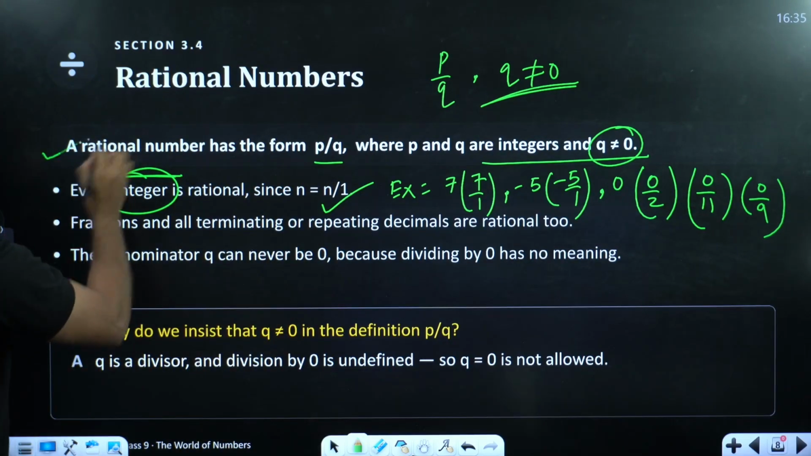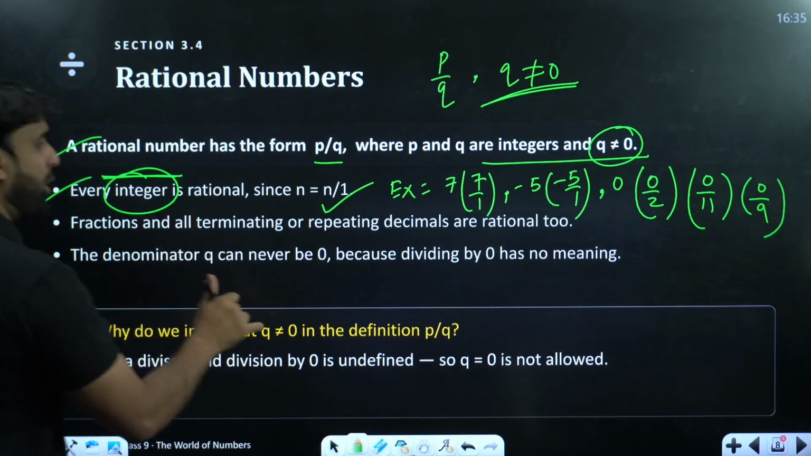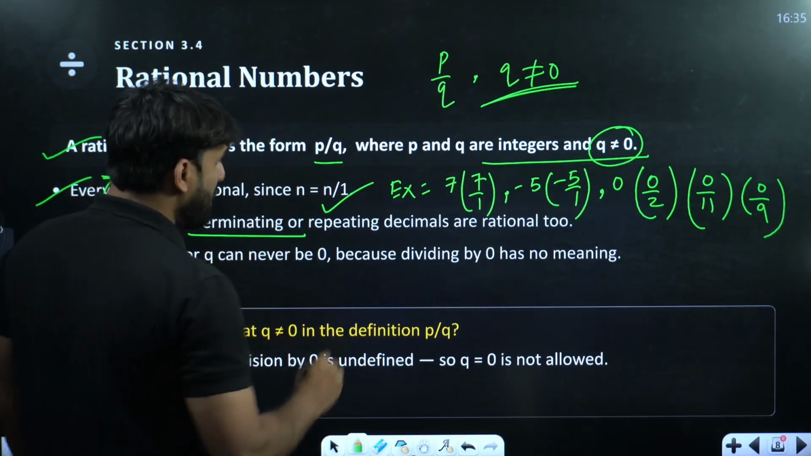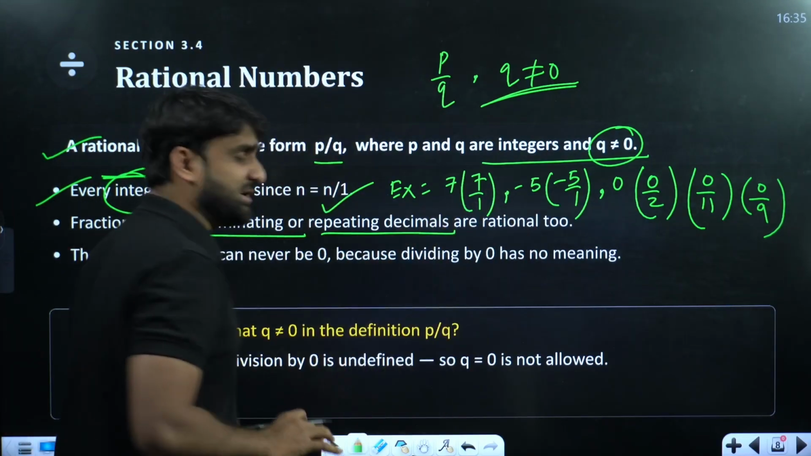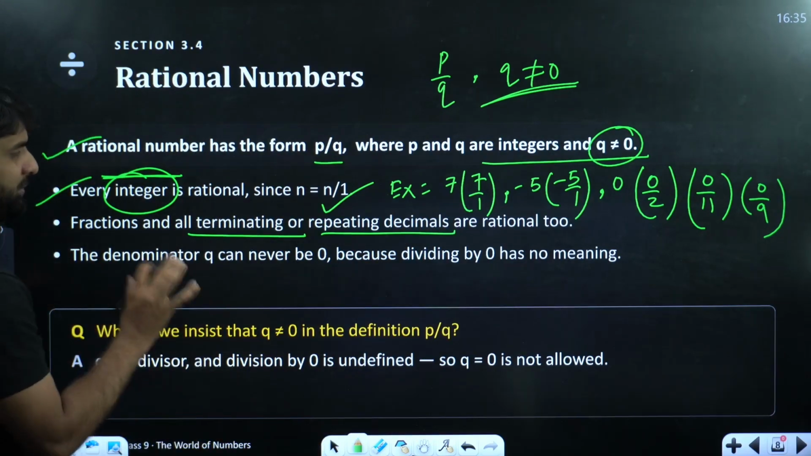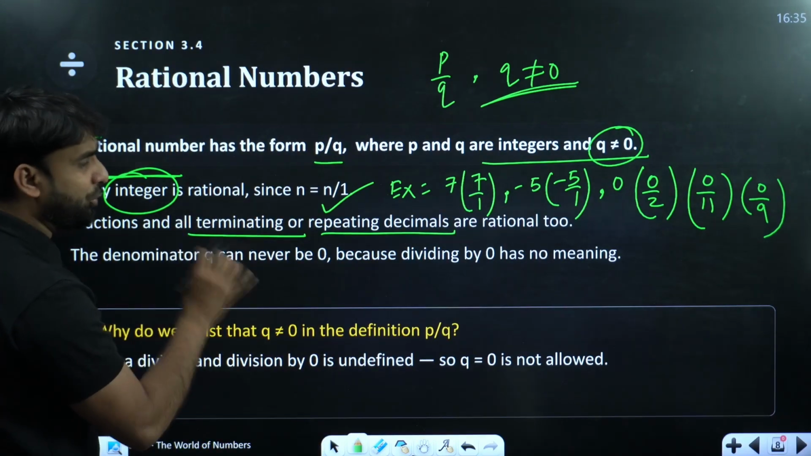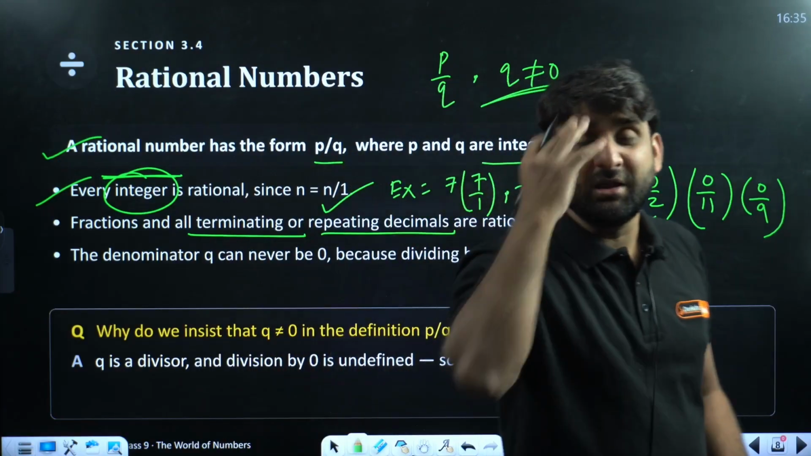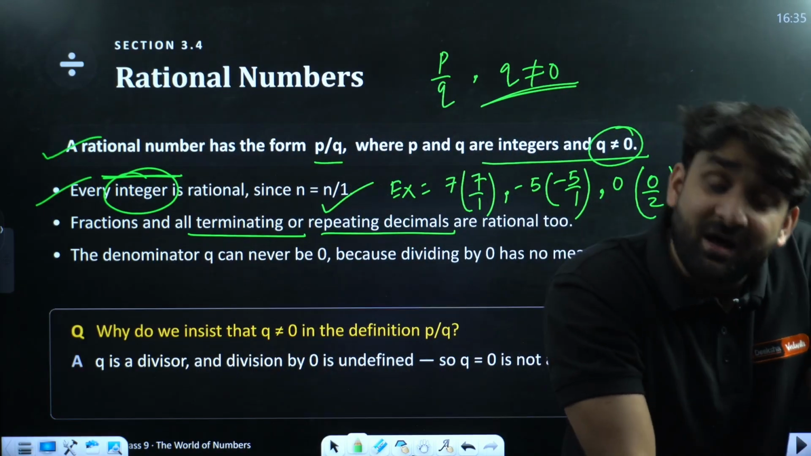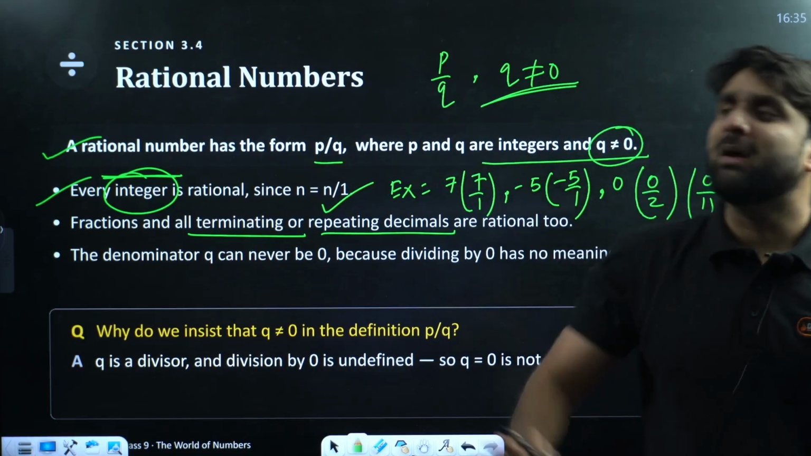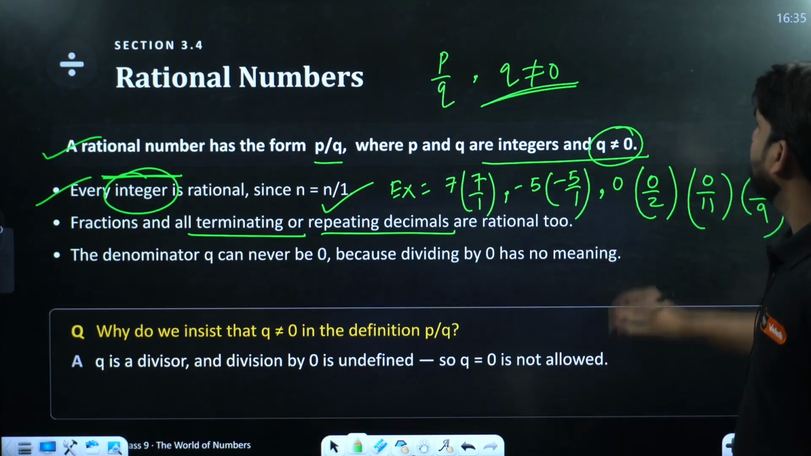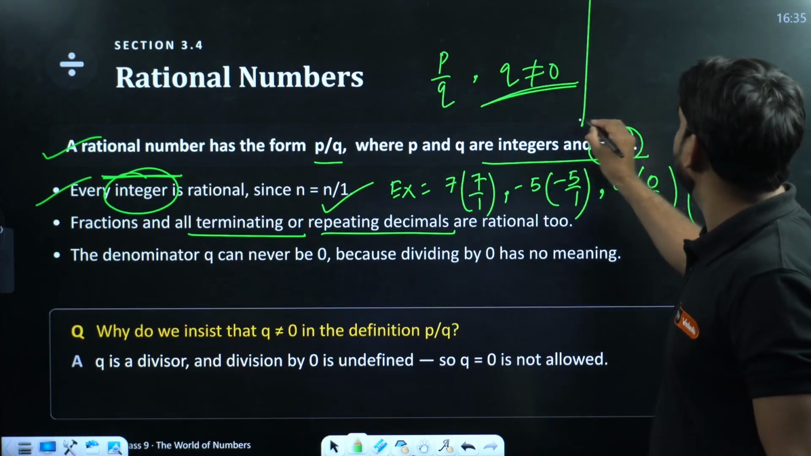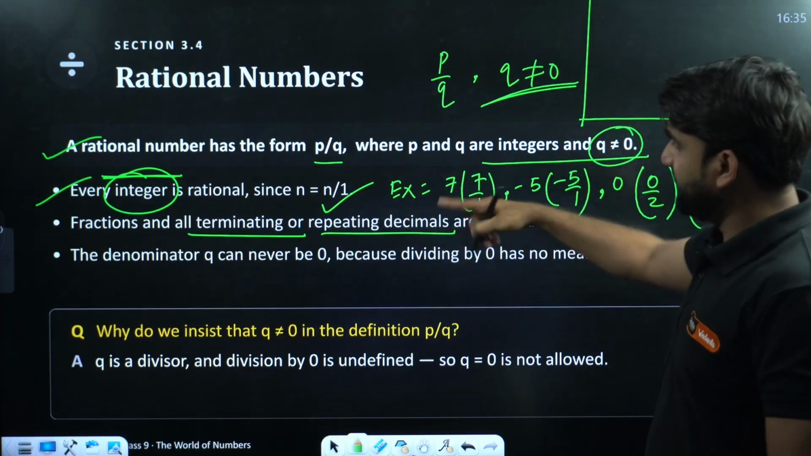Okay, now moving ahead: fractions and all terminating or repeating decimals are rational too. This is a very important point that you need to notice here. All the terminating and repeating decimals are rational. You might get confused, so let me give you an example for this third point.